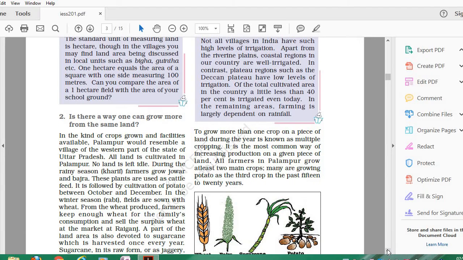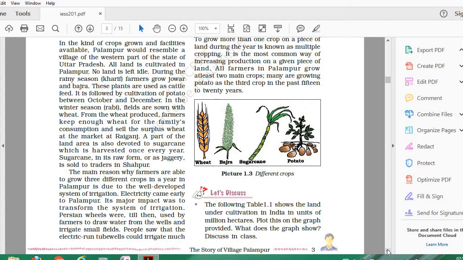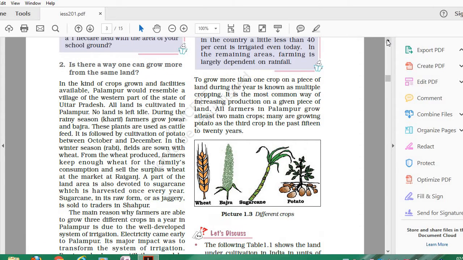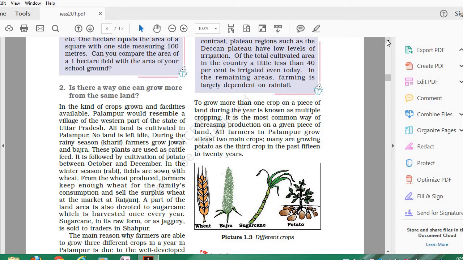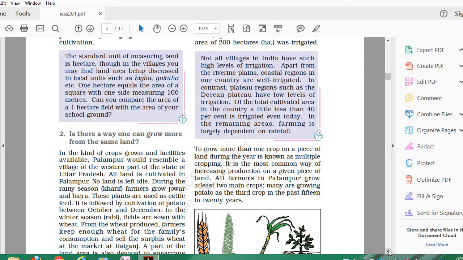To do that, we need proper irrigation facilities. With the help of electric run tube wells, farmers can irrigate much more area of land. To grow more than one crop on a piece of land during the year is known as multiple cropping. Multiple cropping means, as the word says, producing multiple products, more than one crop, from the same piece of land. But if we want more crops from the same piece of land, we need to give the land more resources as input, then only our output will go up.